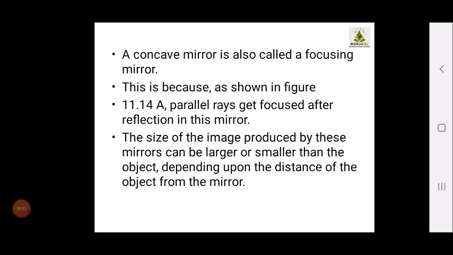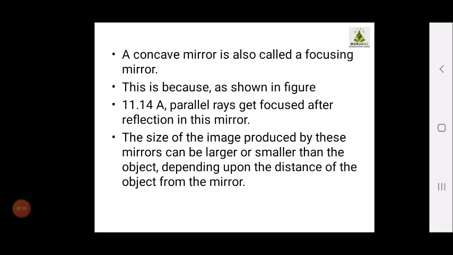So children, as shown in figure 11.4, the concave mirror is known as the focusing mirror. And why is it known as the focusing mirror? Because the parallel rays get focused after reflection in this mirror. Hence the concave mirror is known as a focusing mirror. The size of the image produced by these mirrors can be larger or smaller than the object, depending upon the distance of the object from the mirror.